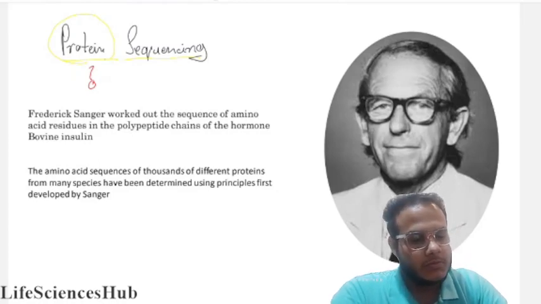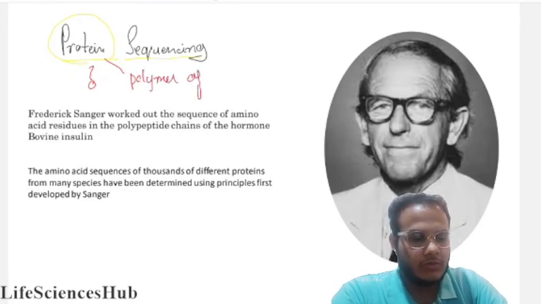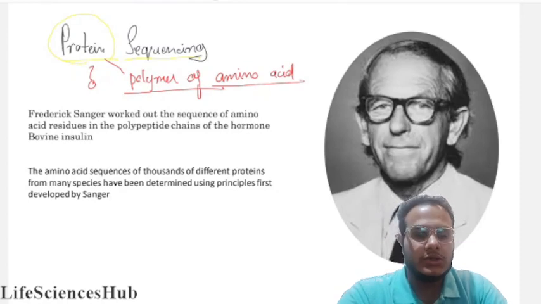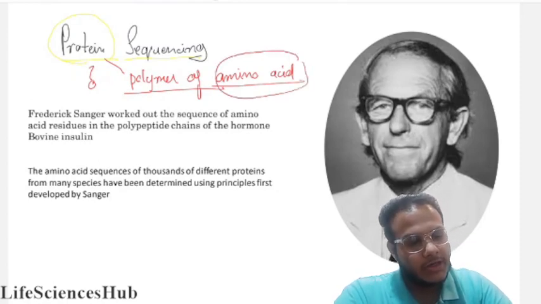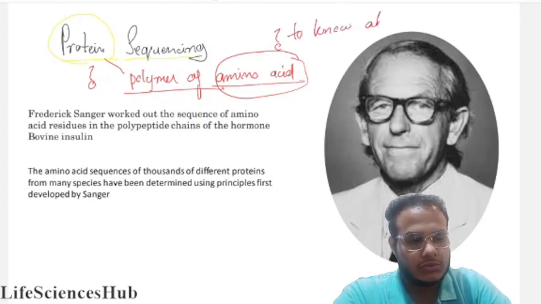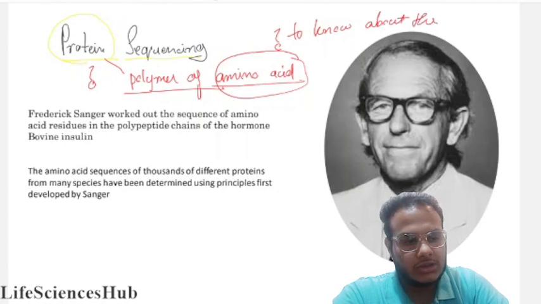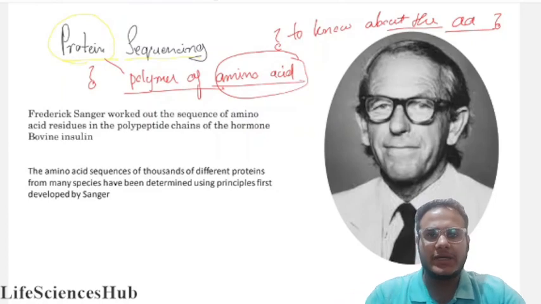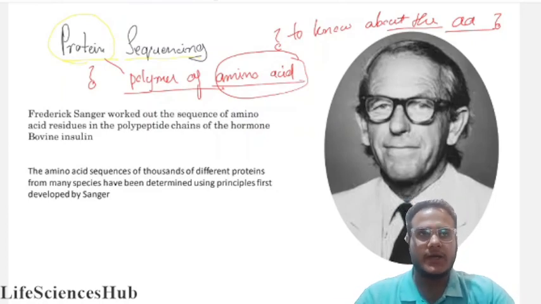So protein is a polymer of amino acids. To know about the amino acids which are in the protein, we all know that there are 20 standard amino acids which proteins are made of.